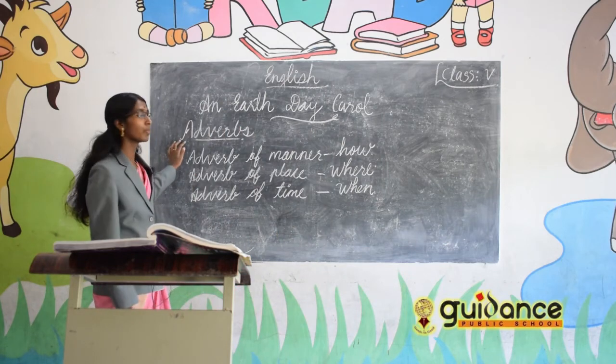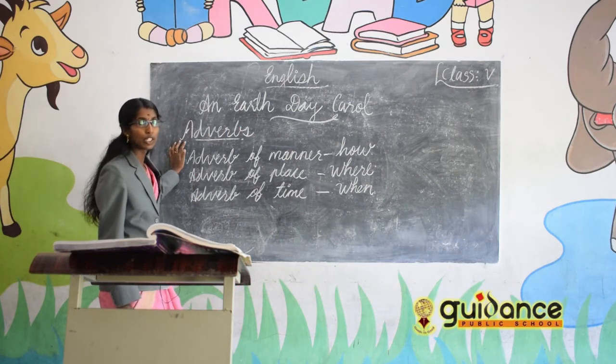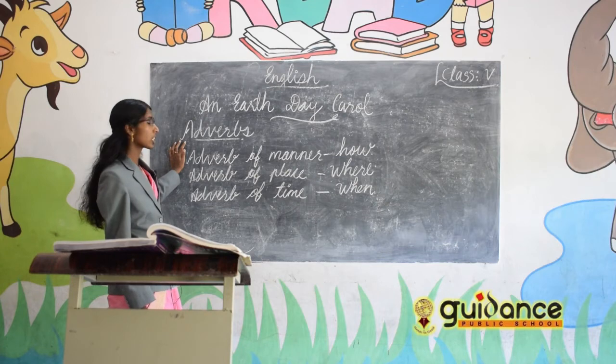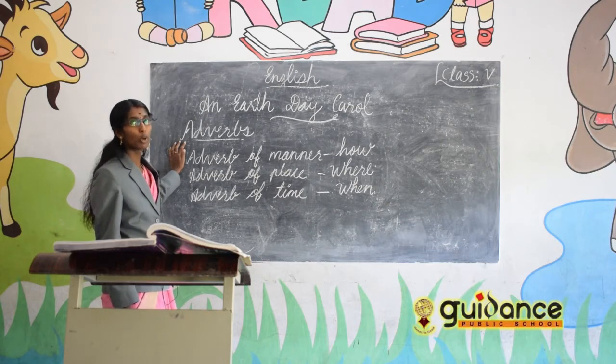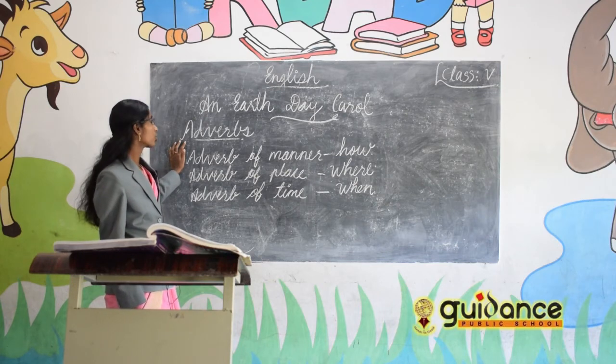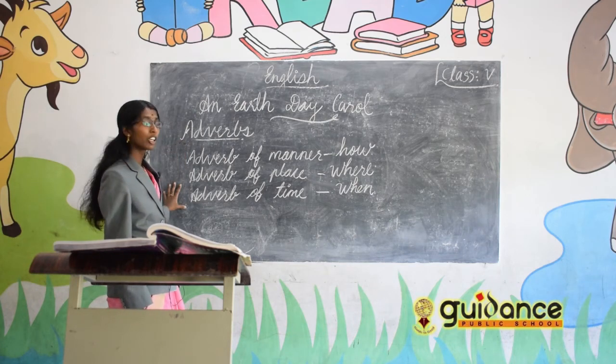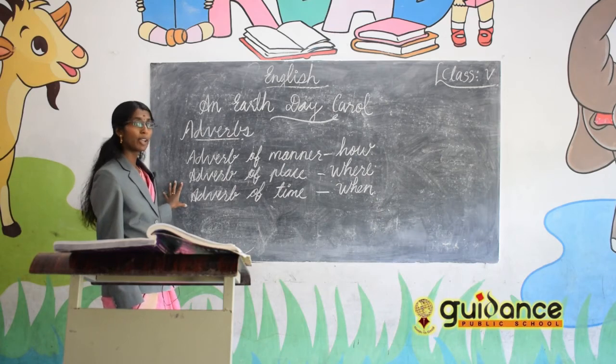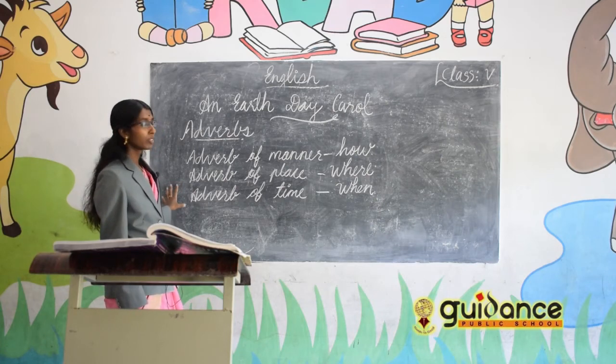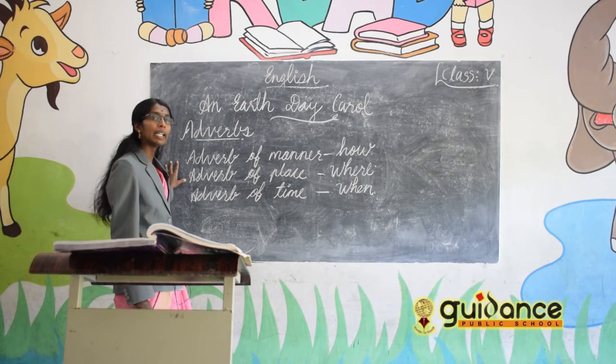So what are adverbs? The words we use to tell more information about verbs. There are mainly three: adverb of manner, adverb of place, and adverb of time. What do you mean by adverb of manner?